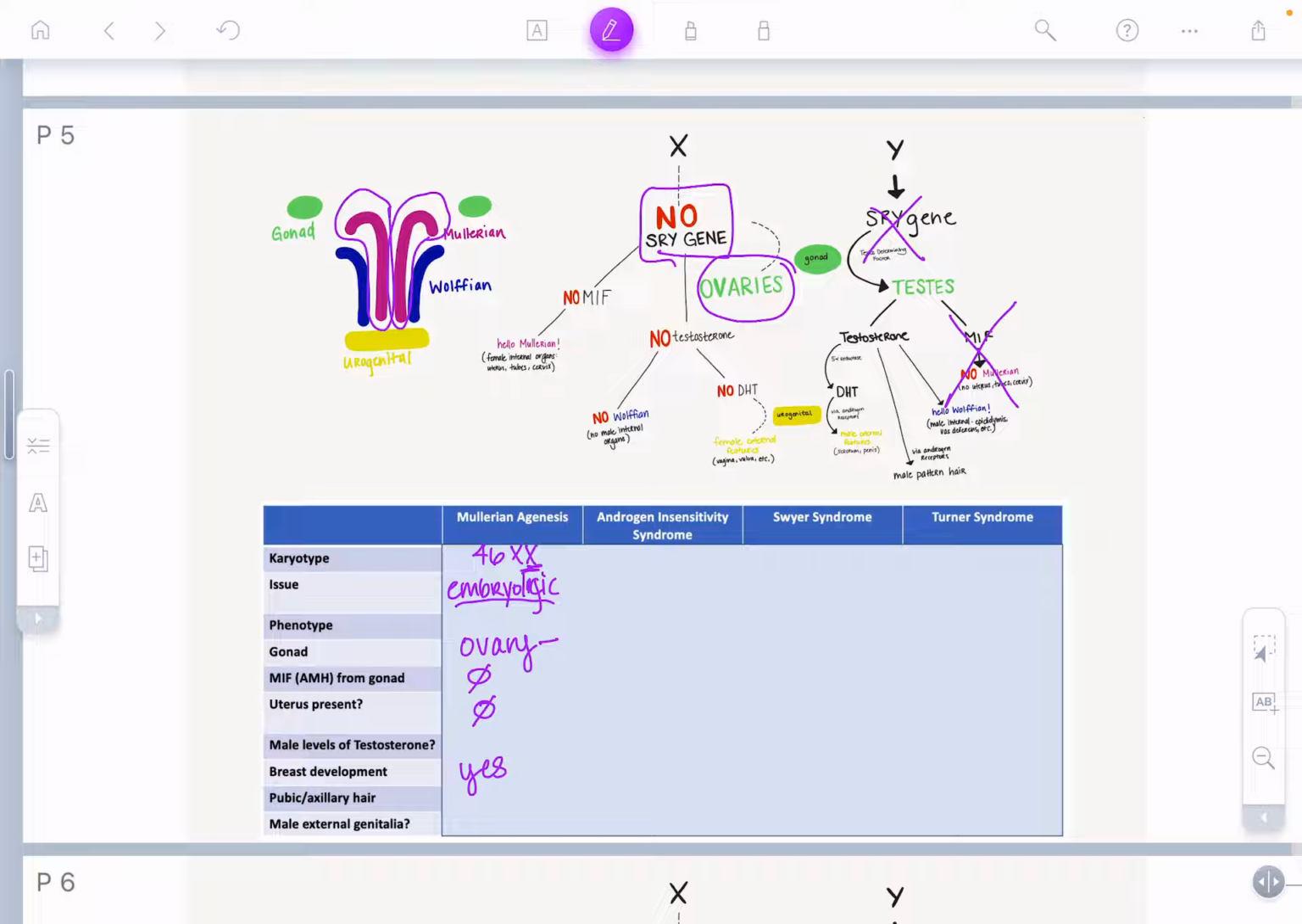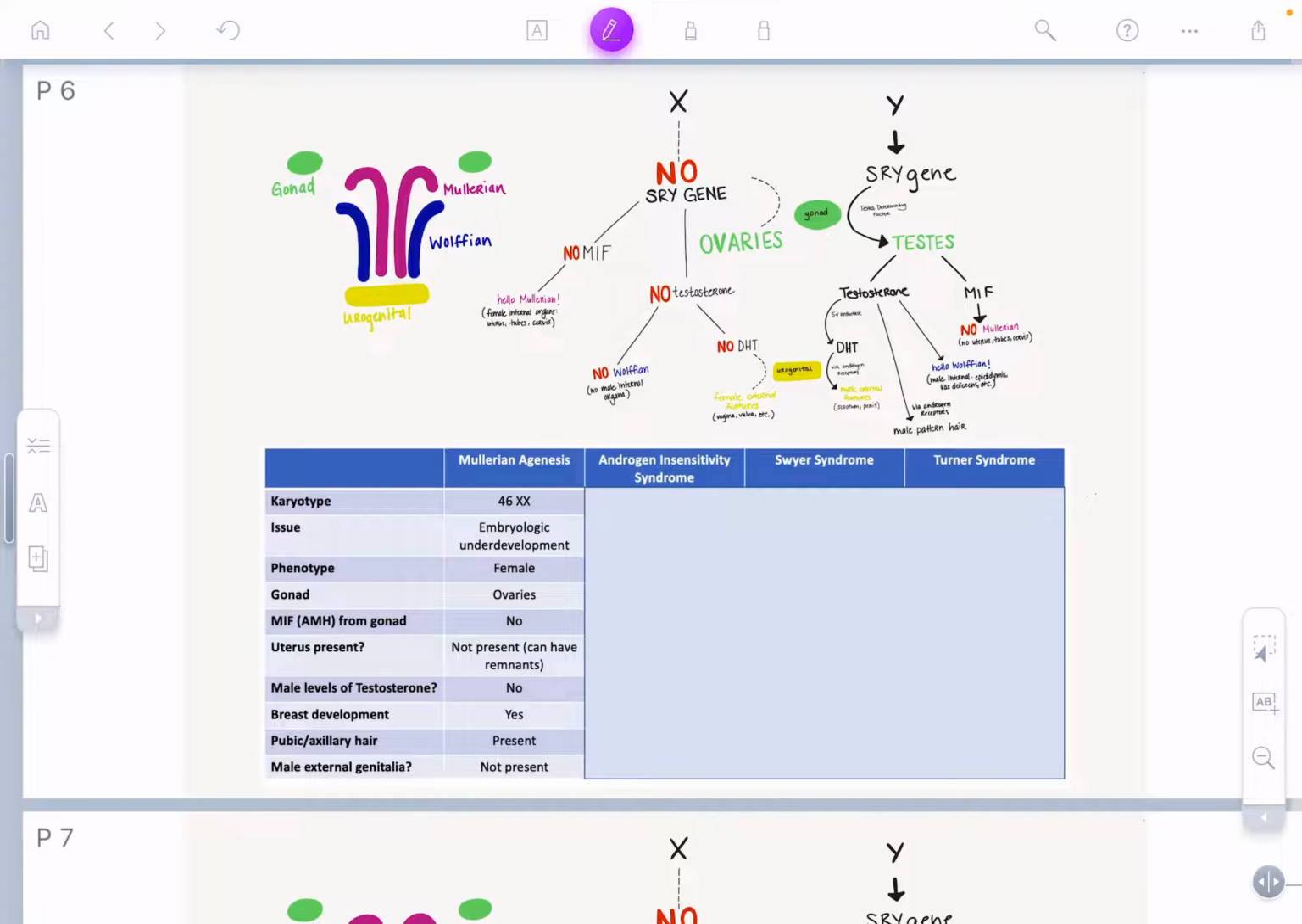Since they do not have testes, they won't have male levels of testosterone. And although they will have normal pubic hair and axillary hair development, because they do not have DHT, because they don't have testosterone or testes, they will have female genitalia. So phenotypically, they look female.